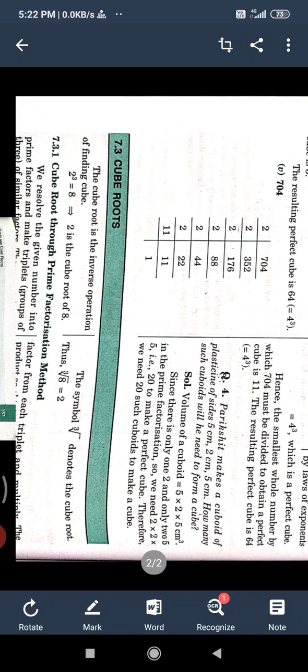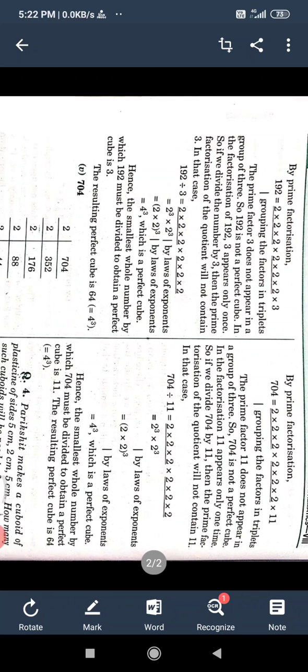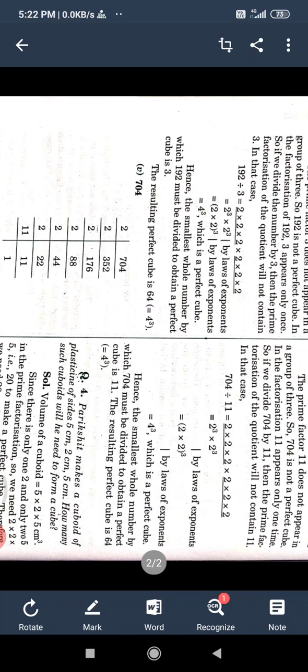Now making the group of the prime factorization, 2 cube multiply 2 cube multiply 11. Here 11 is the extra number. So already triplets of 2 are obtained here and 11 is the extra. So if we divide by 11, we will obtain a perfect cube. So the answer is 11. Now 2 cube and 2 cube, that is 4 cube. 4 cube equals 64, which is a perfect cube.